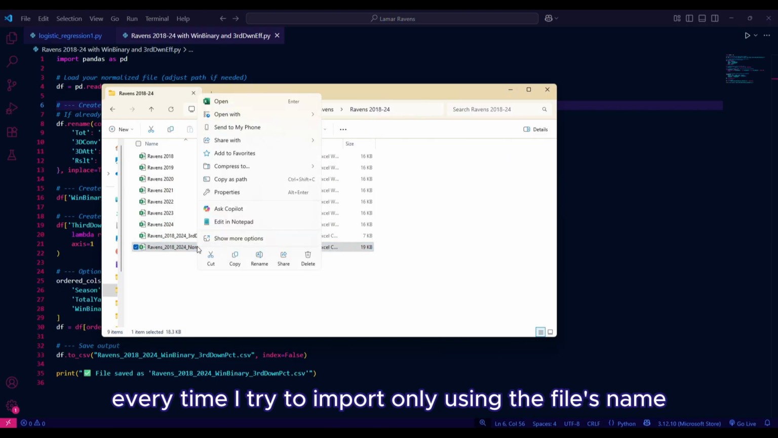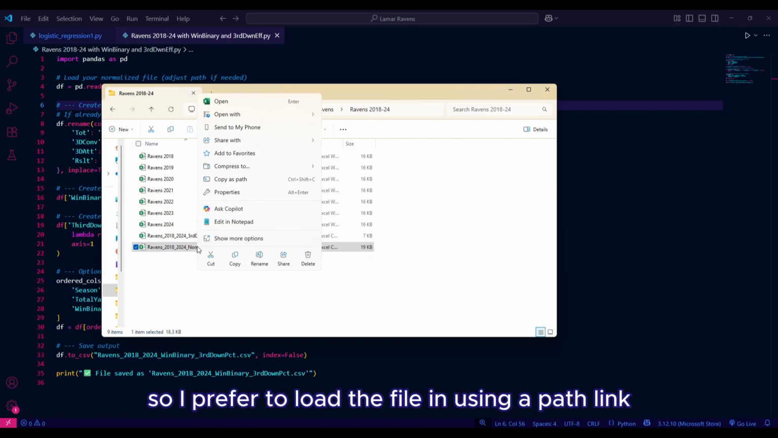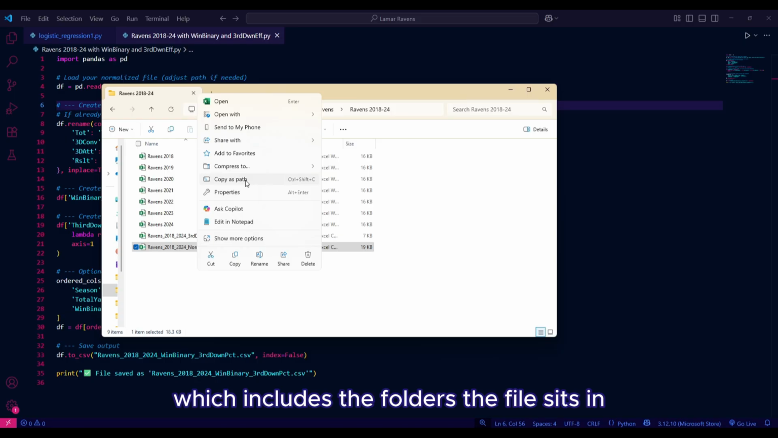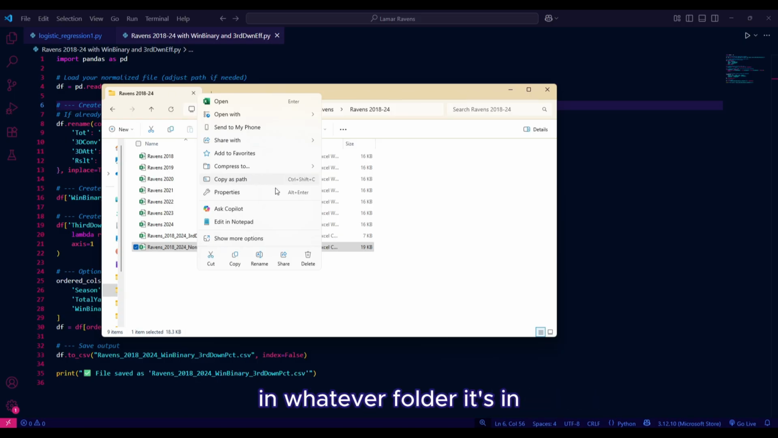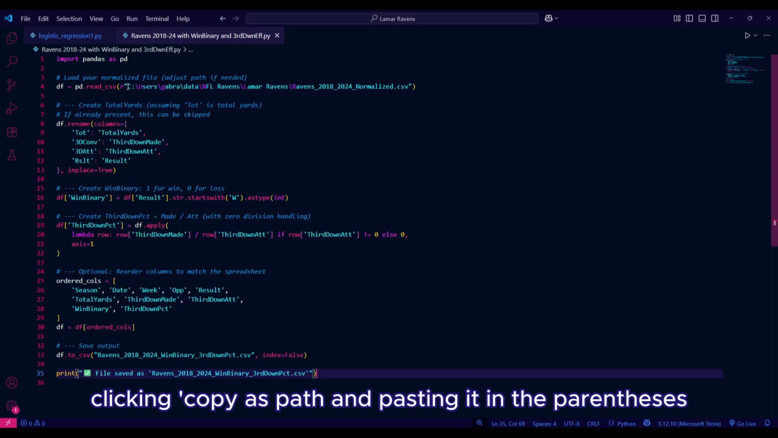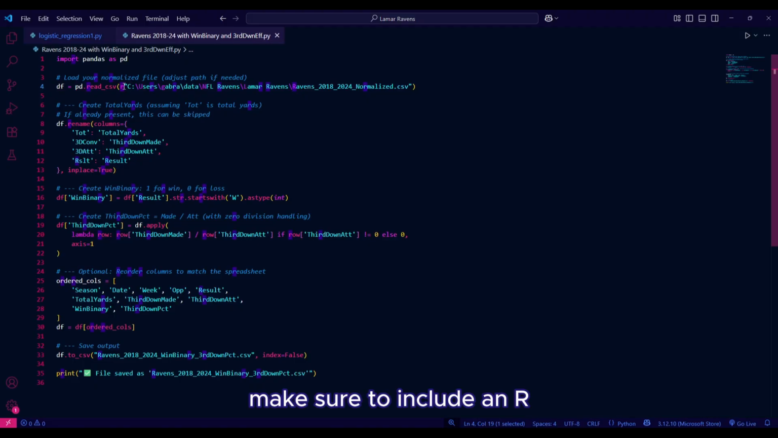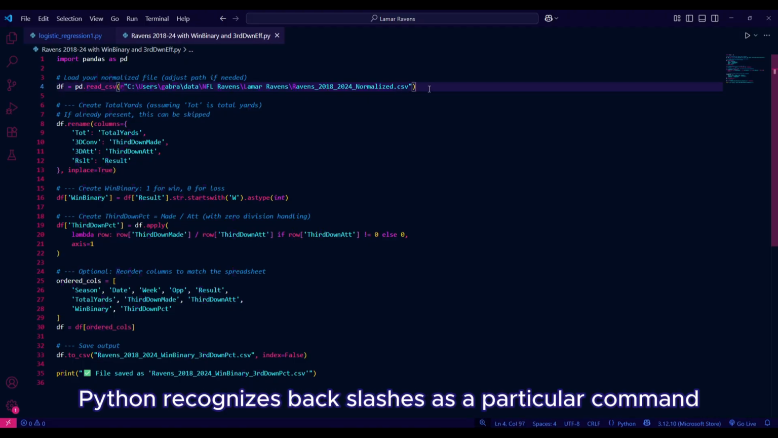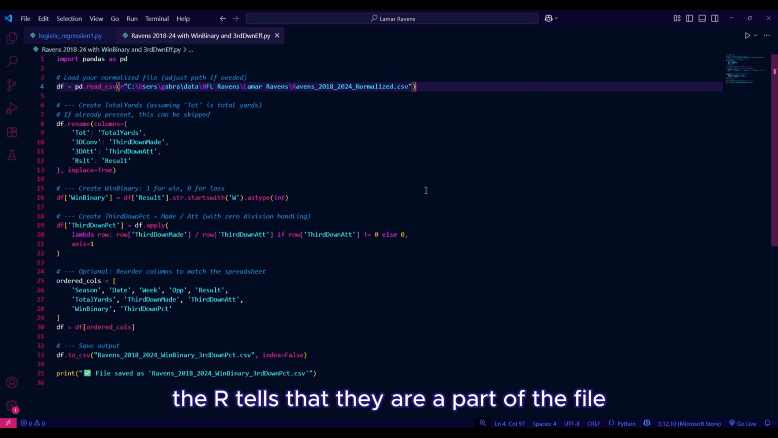Every time I try to import only using the file's name, it doesn't work, so I prefer to load the file in using a path link, which includes the folders the file sits in. You can do this by right-clicking the file in whatever folder it's in, clicking copy as path, then pasting it in the parentheses. Make sure to include an R just before the full quote of the file path. This is needed because Python recognizes backslashes as a particular command and will thus misread the file path. The R tells it they are a part of the file.